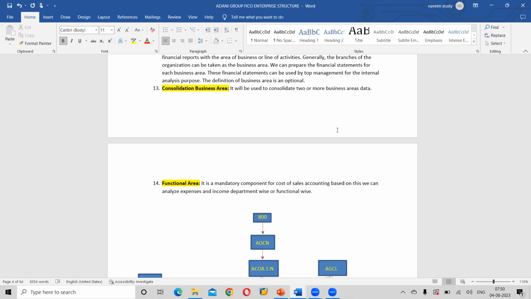Configuration, anyone can do it, not an issue. According to your practice, you will do it. But where it makes a difference is the foundation.